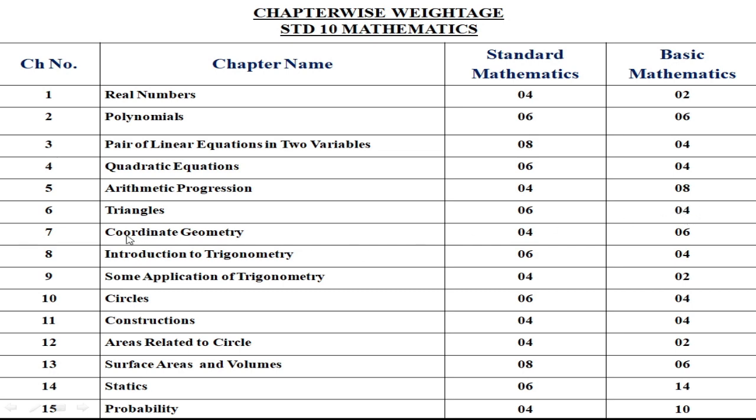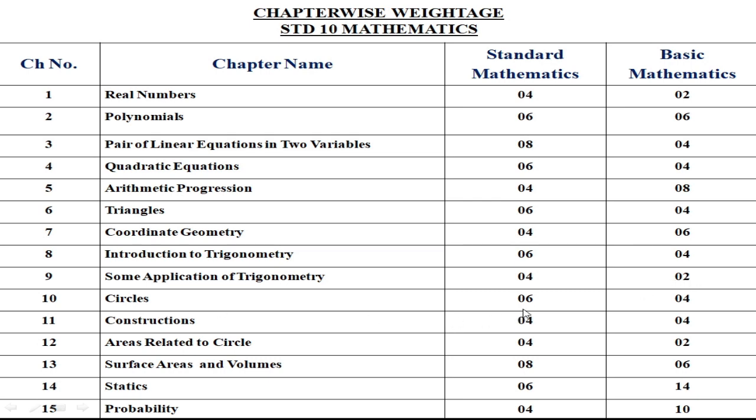marks. Chapter number 7, coordinate geometry. It has a weightage of 4 marks in standard mathematics, while it has a weightage of 6 marks in basic mathematics. Chapter number 8, introduction to trigonometry. Students find it difficult, hence in standard mathematics it has a weightage of 6 marks, while in basic mathematics it has a weightage of 4 marks. Some applications of trigonometry. In standard mathematics it has a weightage of 4 marks, while in basic mathematics it has a weightage of only 2 marks.